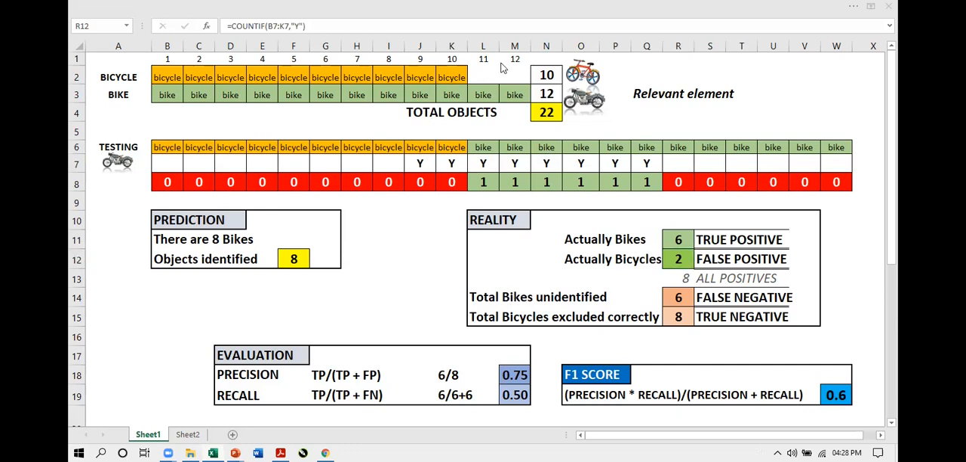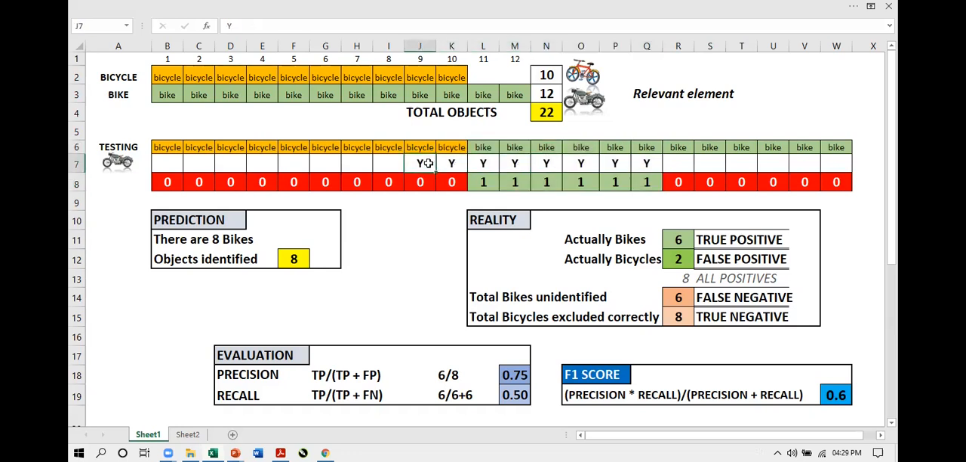Precision is calculated as true positives divided by the sum of all the true positives and false positives. That is 6 and 2 here. So it is 6 by 8, 0.75. Precision is very high, because out of these 8 cases, 6 are correct and only 2 are incorrect.